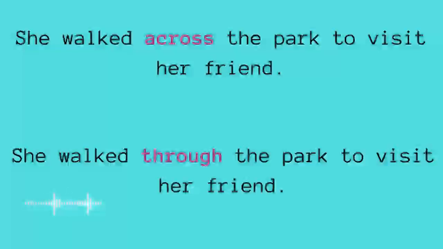That means the park was the main way to visit her friend. Through the park, maybe she used different other paths, something like that. So that is why we are using through the park. All right, let's have a look at another one.